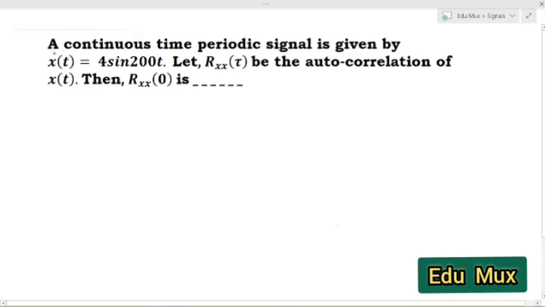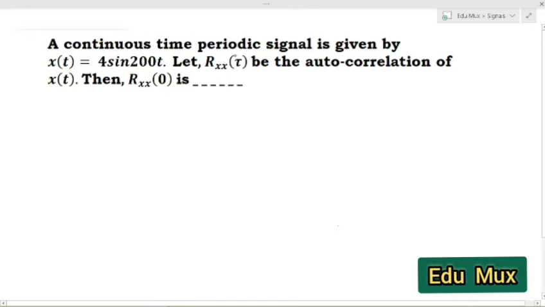Hello everyone. In this video, I'd like to discuss one important property of autocorrelation, which is very important for competitive examinations, especially for GATE exam. Through this problem, I'll discuss that property. Here, first read the question once.